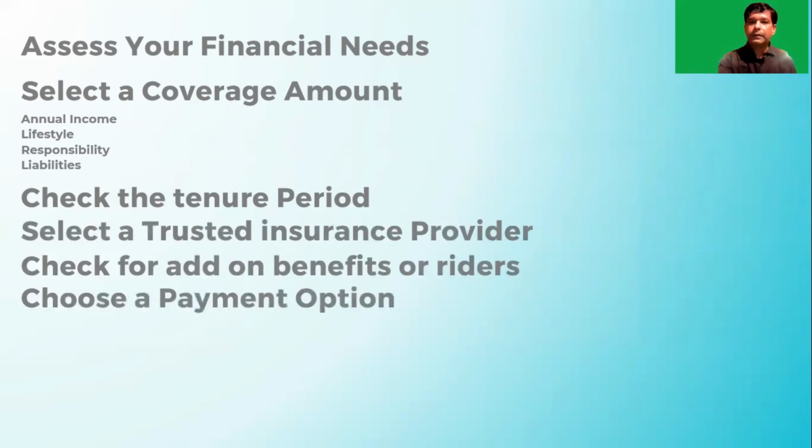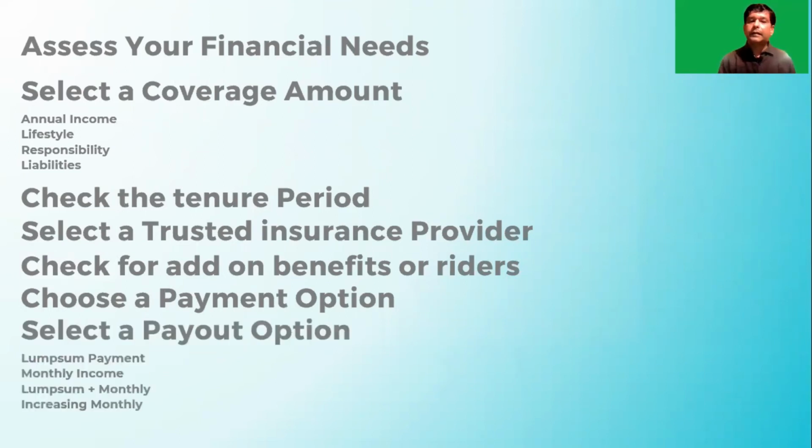Choose a payment option. There are various payment options. One can pay by check, by NEFT, or by cards. They can also set up auto debit with their bank account so that they don't miss the premium, right? And you can also select the payout option. You can pay premium once in a year, or once in a quarter, or you can make a lump sum payment, right? So there are these various payout options given by the life insurance companies, and one should select the payout option based on his or her needs.